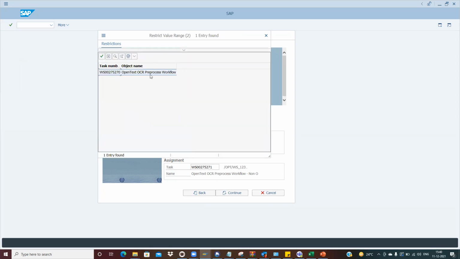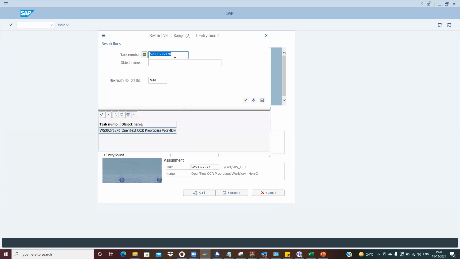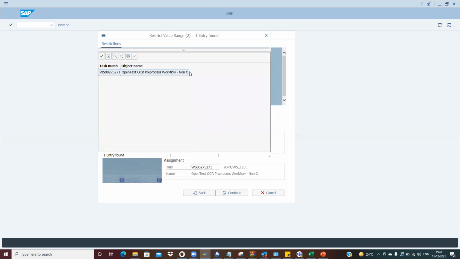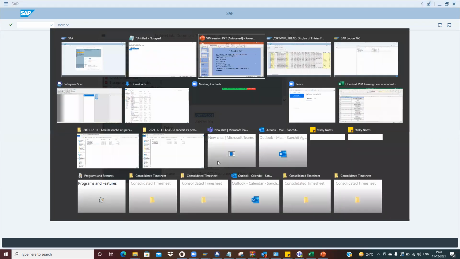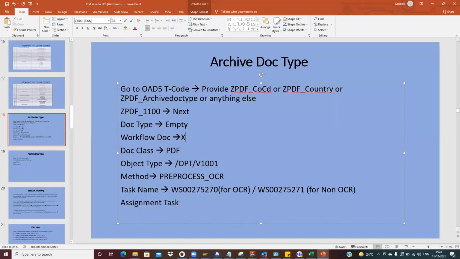See, OpenText OCR pre-process workflow: it is first 70 and 71 for the prior non-OCR. So these are the two differences basically. In the task name, if you see WS, this is for the OCR and this is for non-OCR.